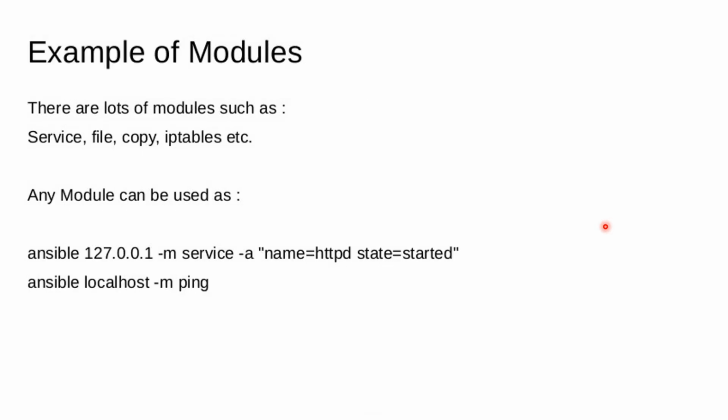Example of modules: see here, there are lots of modules such as service module, file module, copy module, iptables, etc. Any module can be used like this: ansible IP address -m service, like this.